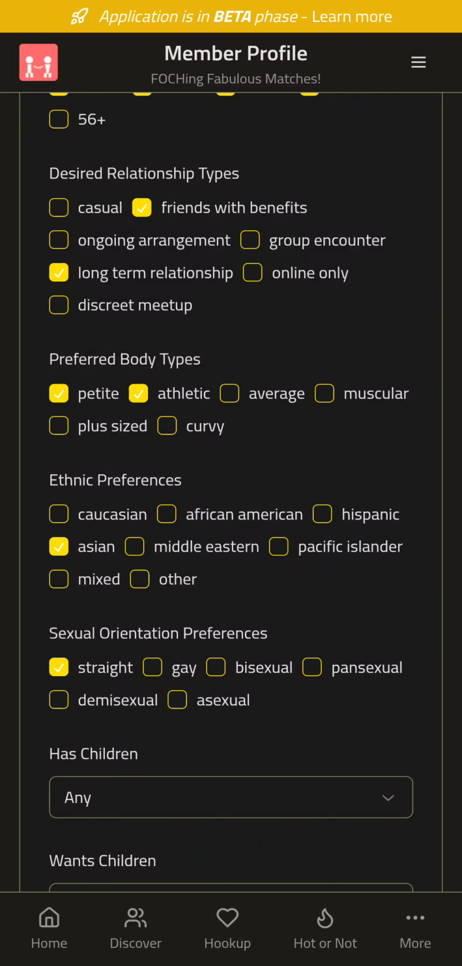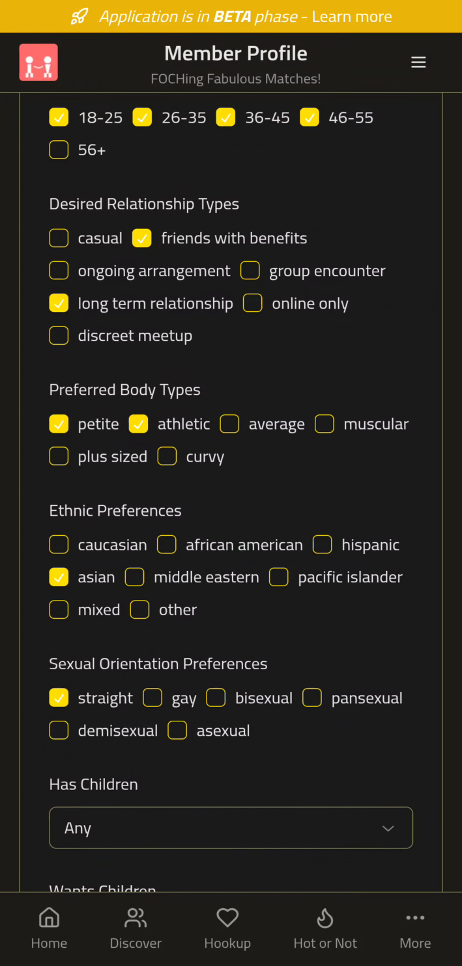So, right here, preferred body types. A lot of people just say average or athletic. If you're here on the site, honestly, to meet somebody, you need to be truthful. If somebody is just looking for curvy, or petite or athletic, and you're plus size, curvy, something like that, you just wasted their time.